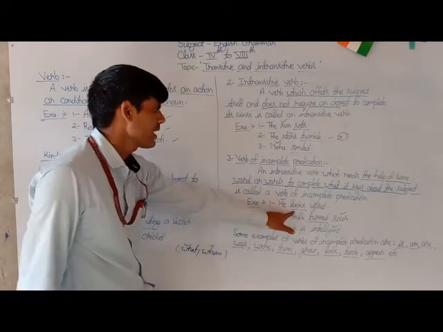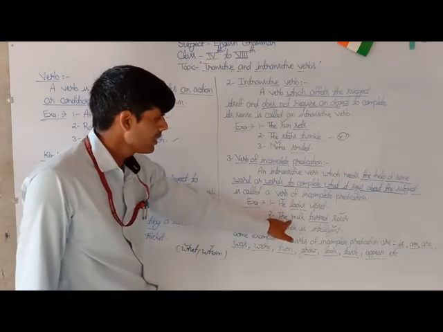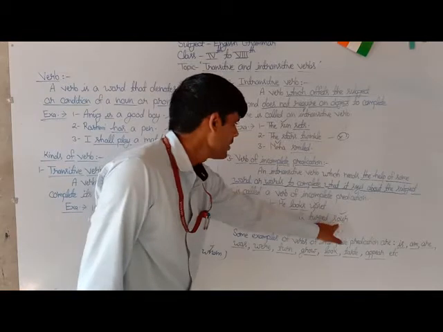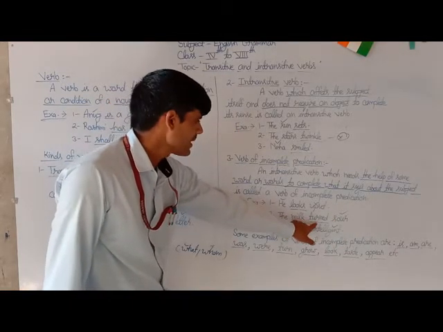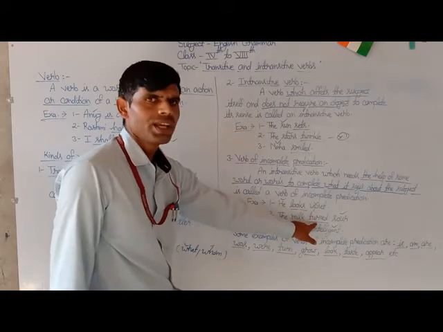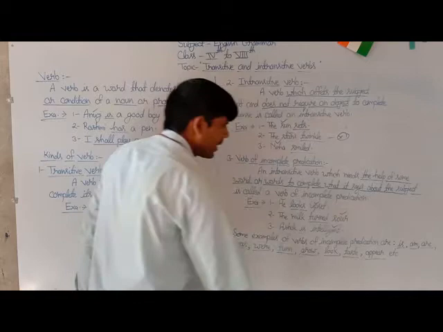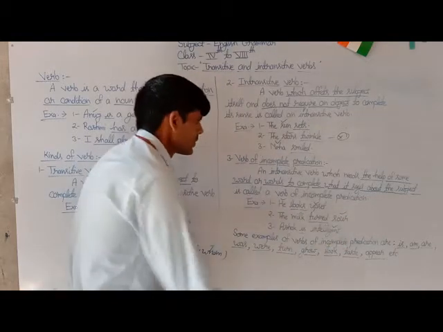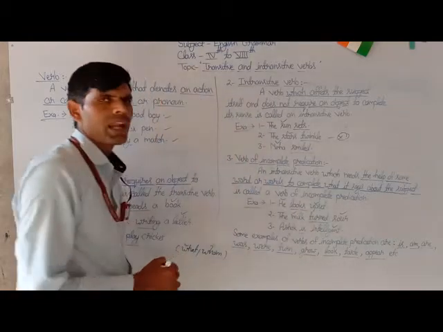The second example: the milk turned sour. The underlined verb turn is a verb of incomplete predication because it requires a word, sour, to describe its subject milk.